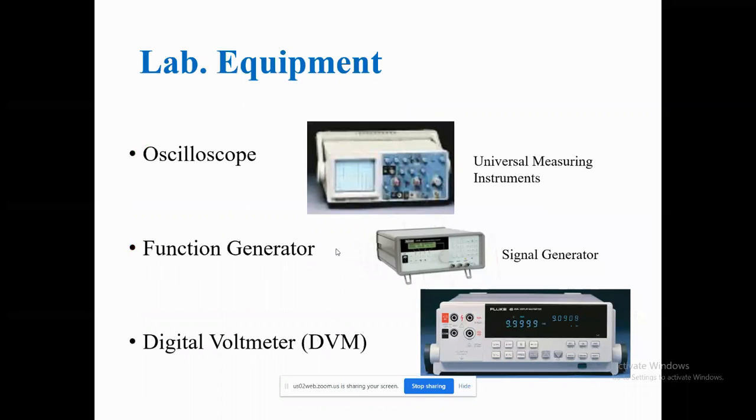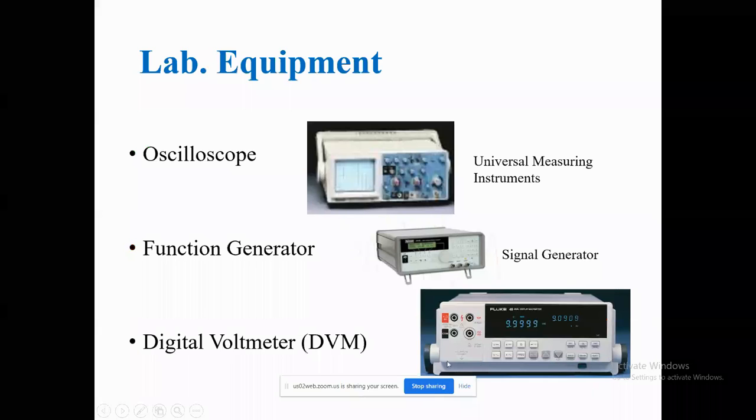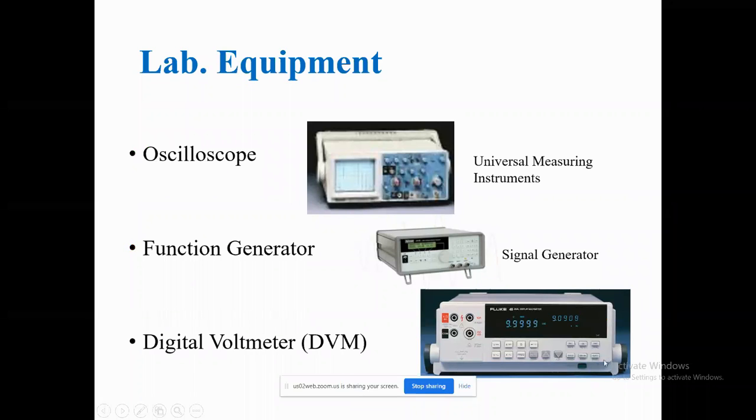Now see what kind of equipment we can design. One is a lab oscilloscope, function generator, digital voltmeter, whatever it may be. In LabVIEW language, we call this the front panel. This front view is called the front panel. We can get all these things in LabVIEW. And what is inside, how you are getting this data 9.9999, everything will be taken care of by the block diagram. That means the coding section.